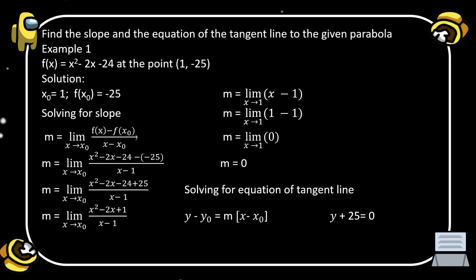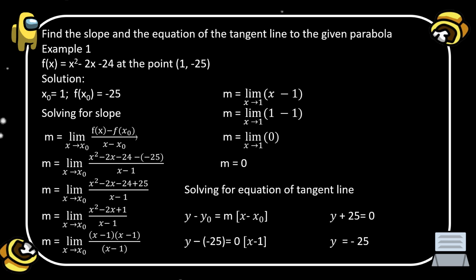Okay, so we have here the value of slope is equal to the limit of the factored form. The factor of x² − 2x + 1 is (x − 1)(x − 1) all over x − 1, where x is approaching x₀. So we can cancel the x − 1 in the numerator and the x − 1 in the denominator. The remaining value is the limit of x − 1, where x is approaching x₀, which is also 1.